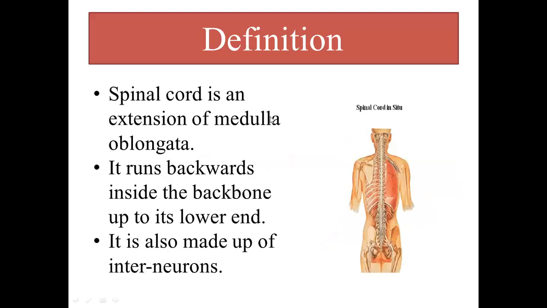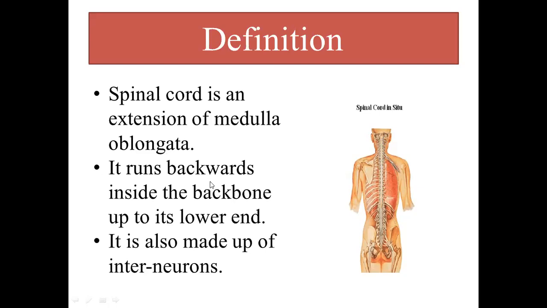Okay, what actually is the spinal cord? Spinal cord is an extension of medulla oblongata. Why do we call spinal cord an extension of medulla oblongata? Let me give you the reason. This is the brain, consider, and this is the last portion of the brain, the tubular structure, that is medulla oblongata. Just once the medulla oblongata ends, just next to the medulla oblongata, a tubular structure starts, that is known as spinal cord. That's why we call spinal cord an extension of medulla oblongata.